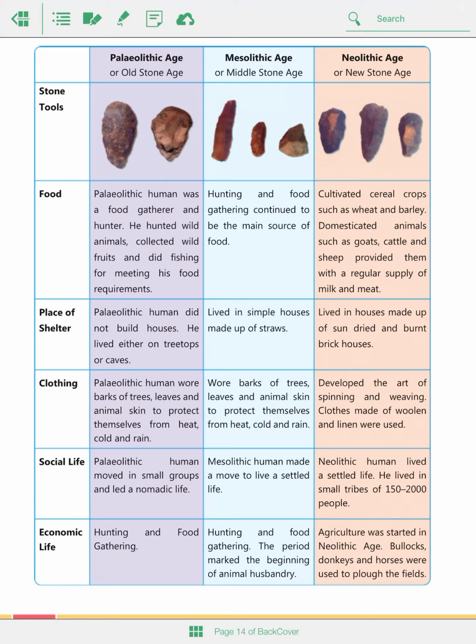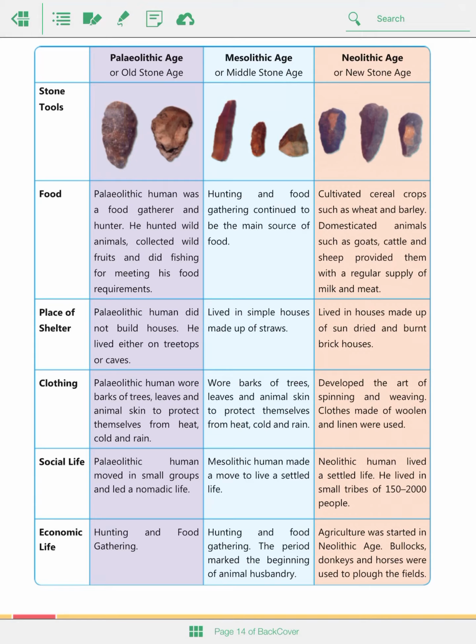In the Neolithic age, Neolithic humans lived a settled life. They lived in small tribes of 150 to 2000 people. So they were living a settled life. They had a little bit larger groups, and they formed a small community of 150 to 2000 people.